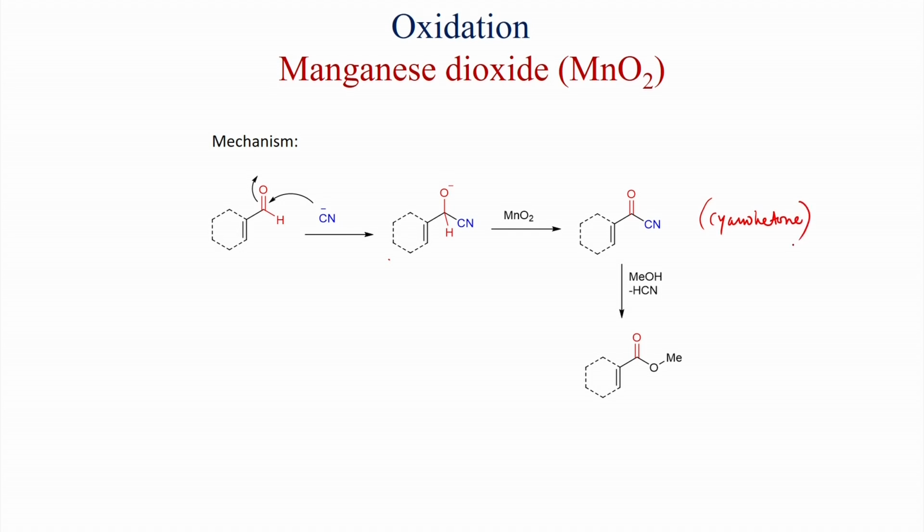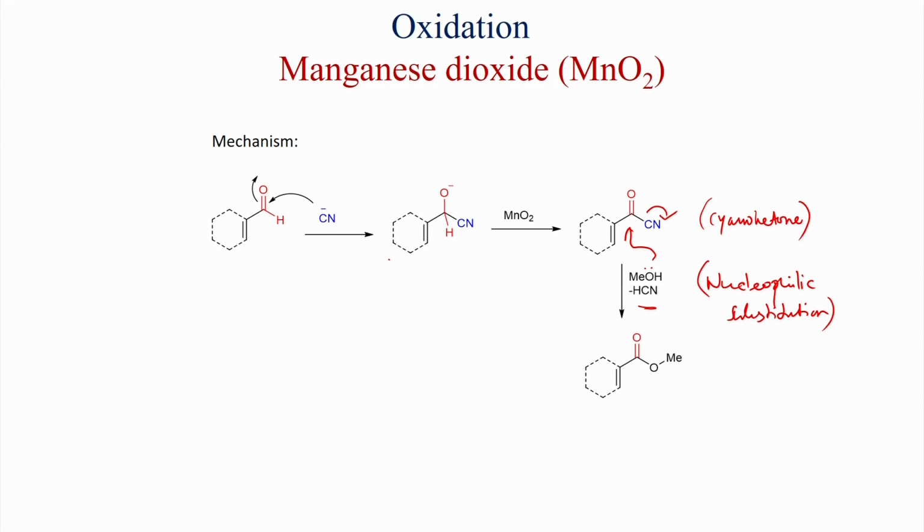And the cyanoketone then does a nucleophilic reaction, a nucleophilic substitution reaction, and here the methanol is the nucleophile. You get cyanide, ultimately HCN will be liberated, and you get the alpha beta unsaturated ester.